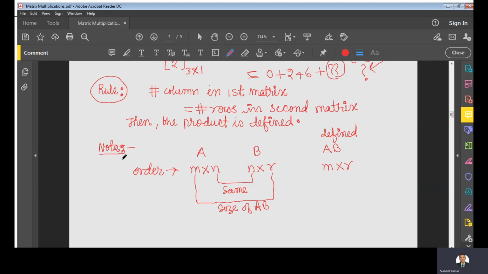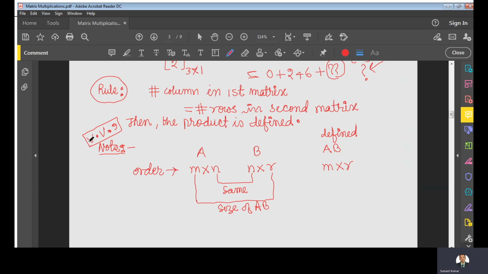And this is a very important rule, right? Before multiplying matrices, you can say whether the product is defined or not defined, right? Now the question is, is this the only way to find the matrix multiplication?